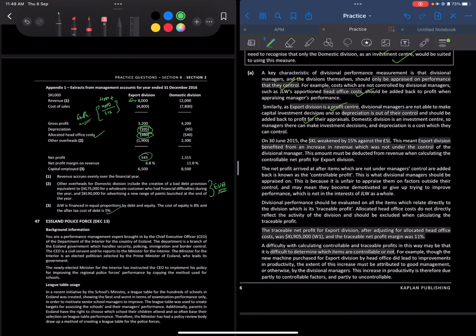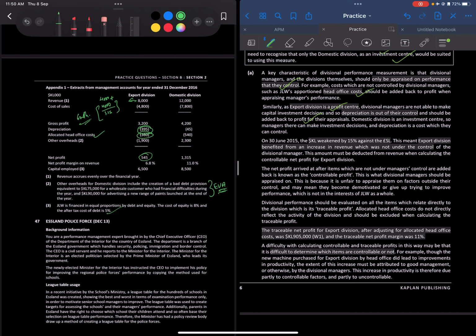So even then, because you see, if it was controllable, what they could have done was change the capital expenditure, which would impact the depreciation, and then they could have made the performance favorable for their bonus target. But since it is out of their control, we need to add it back.